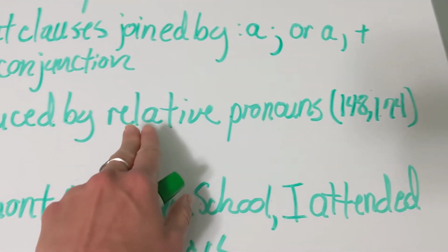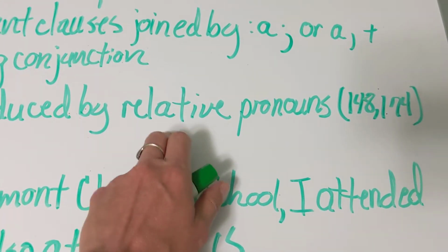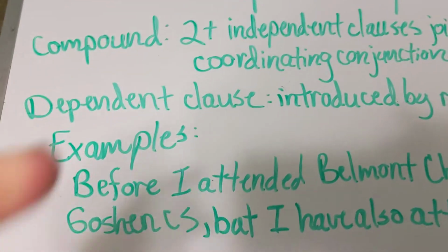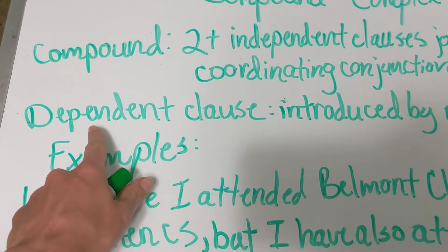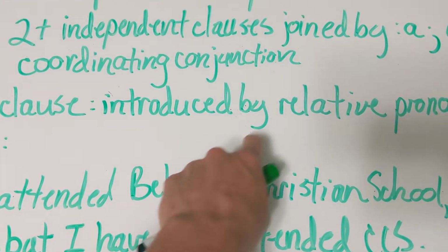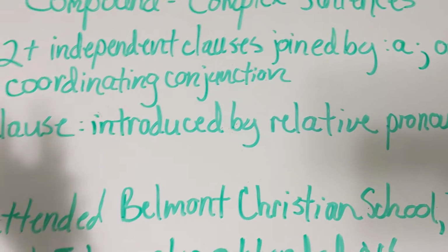And remember, if you still don't know what those relative pronouns are, I highly suggest you go back and review page 148. And since we have not done adverbs, go back and check the list on page 174 as well. Both those pages together will give you the pronouns that all of these clauses are going to start with. If you remember from yesterday, these are super easy to spot once you realize they are introduced by these pronouns, because all you have to do is look for that pronoun and you've got the clause.